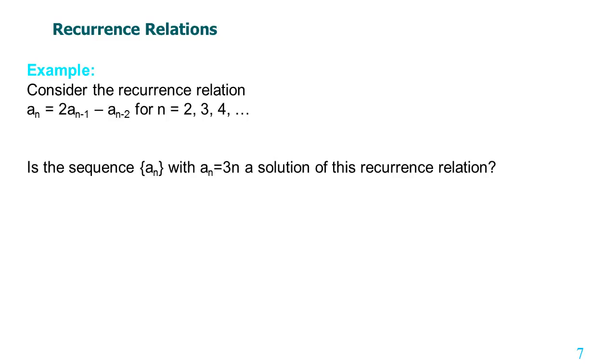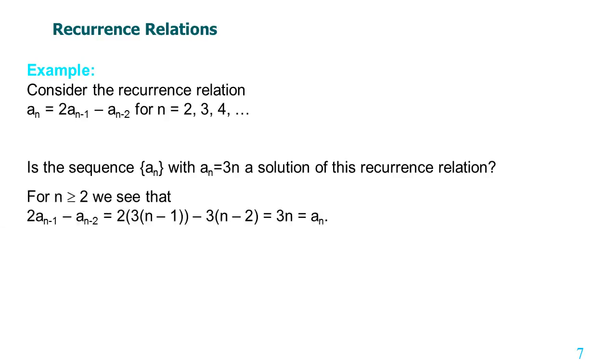We have to check whether an equal to 3n is an explicit solution of this equation. How can we check? In 2an minus 1 minus an minus 2, an minus 1 is replaced with 3 into n minus 1, putting n equal to n minus 1, and an minus 2 is replaced with 3 into n minus 2.